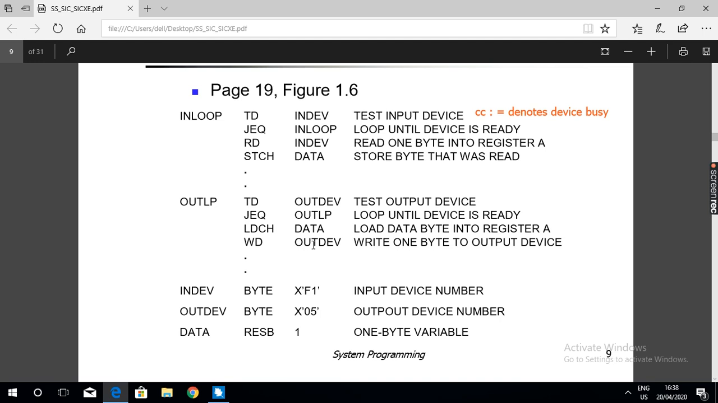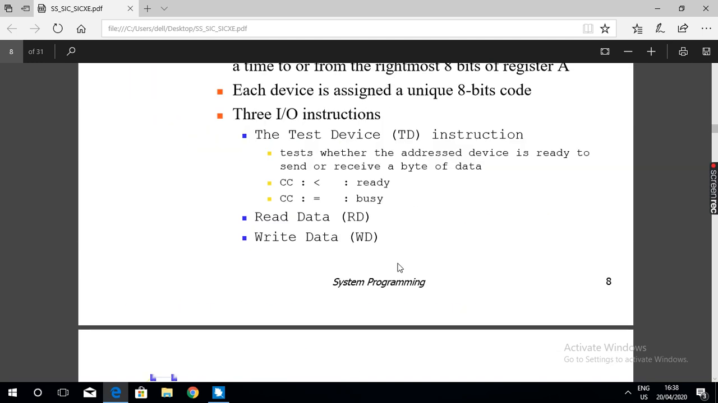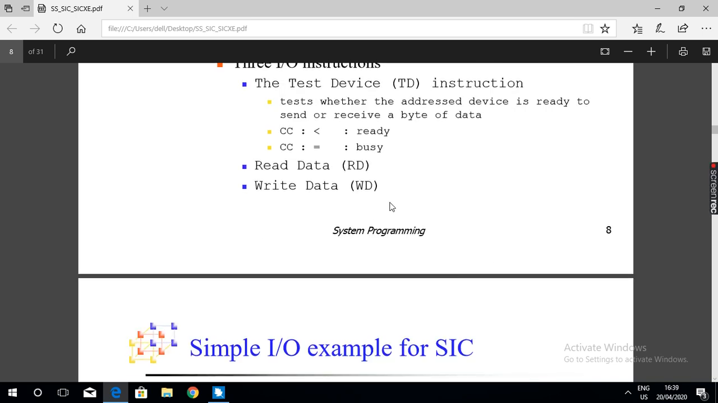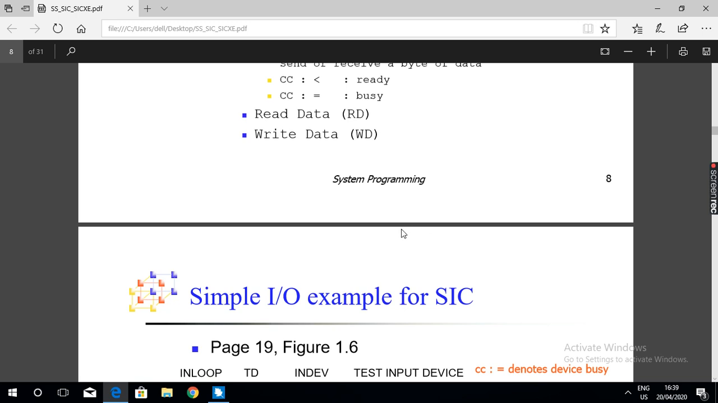If the device is ready, immediately transfer the value that was just read from the input device to the rightmost byte of the accumulator. From the accumulator, the WD instruction is used to write the content of the accumulator, the rightmost byte, to the output device. So this is a program that makes use of input output devices. Three instructions are used: TD to test whether the device is ready or not, RD to read from the input device into the accumulator, and WD to write the data from the accumulator to the output device.